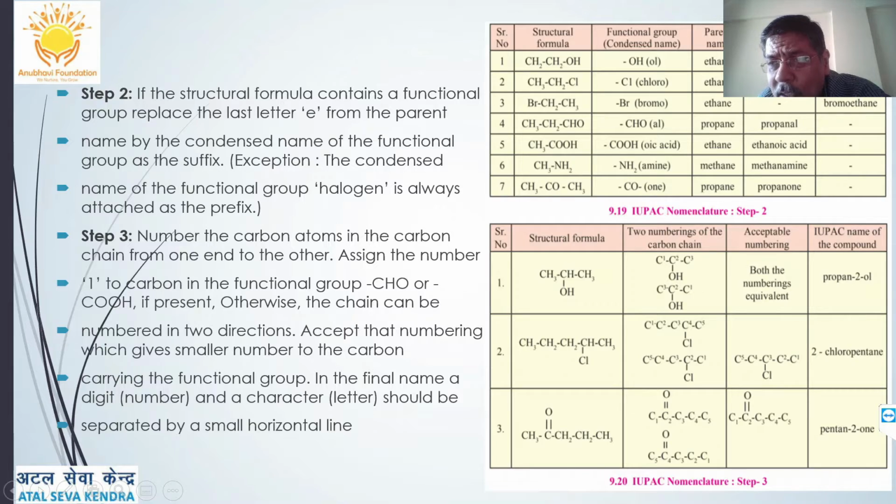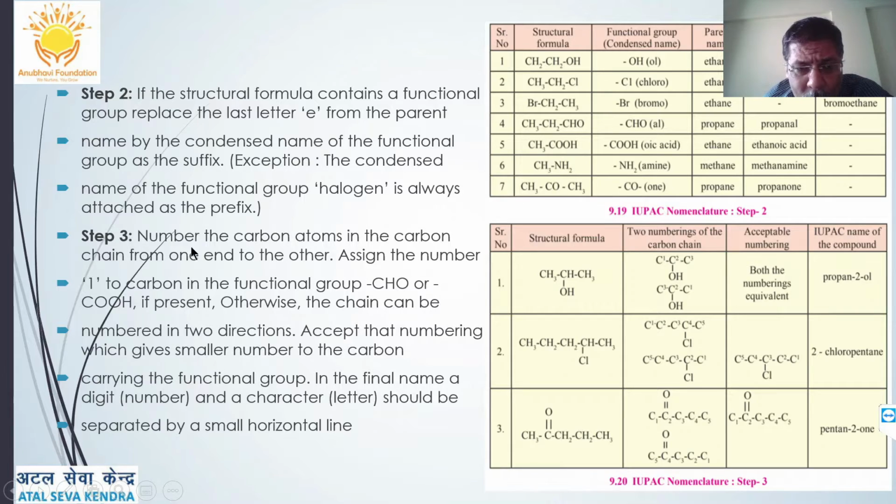It is a prefix plus parent. So you have to decide, it is according to the functional group: some, like halogens, are attached as a prefix, while most of the functional groups are attached behind, that is as a suffix. So the name of the functional group halogen is always attached as a prefix, we should know that.